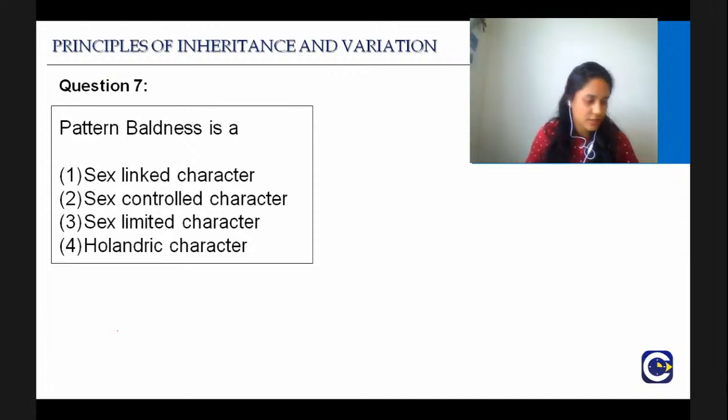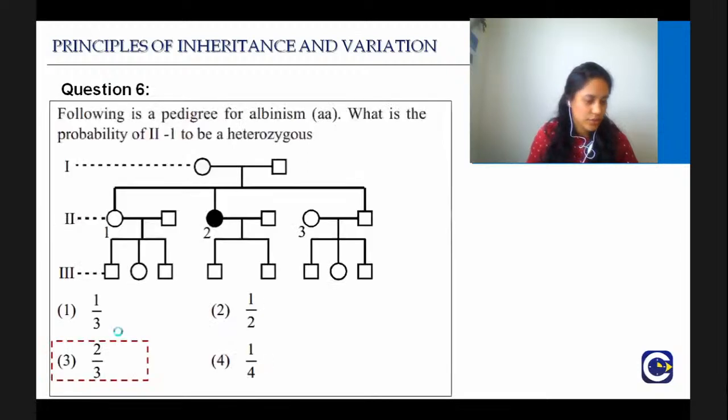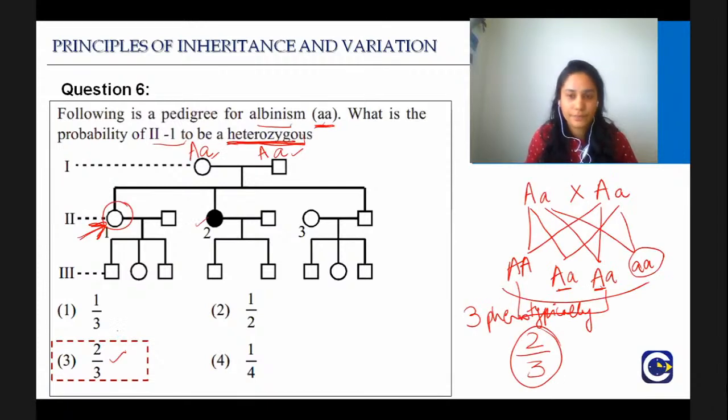Yes, the doubt. I'll just quickly go back to clear the doubt. Yes, capital A is homozygous. That is the basic genetics. Capital A, both the alleles are same. That is why it is homozygous. Small a, both the alleles are same. That is why it is homozygous. Both capital A and small a are homozygous. Only when the alleles are different, guys, one dominant, one recessive, then it is heterozygous.